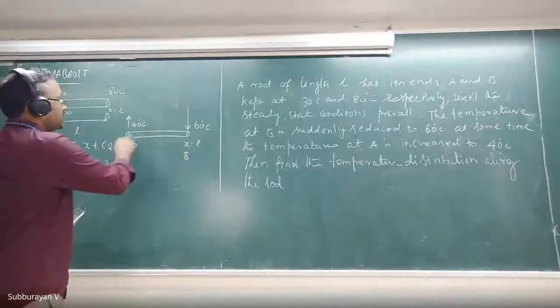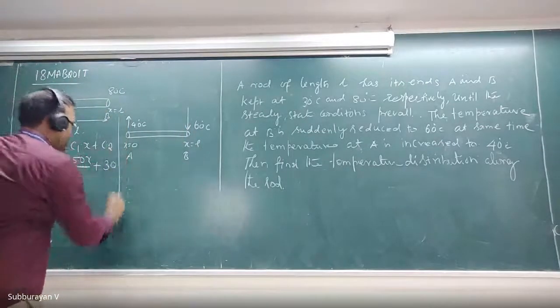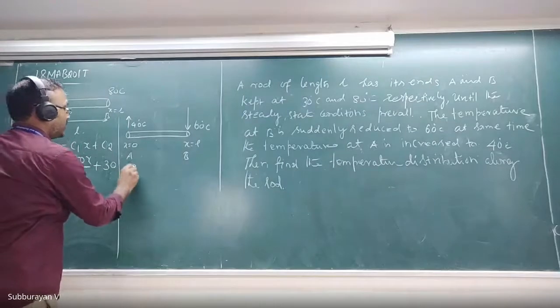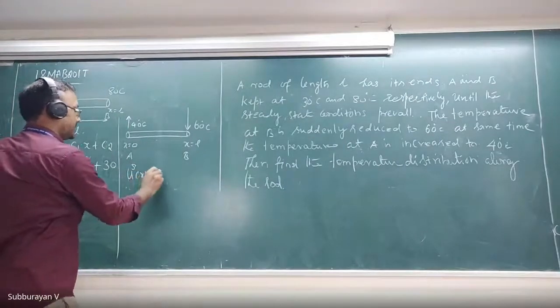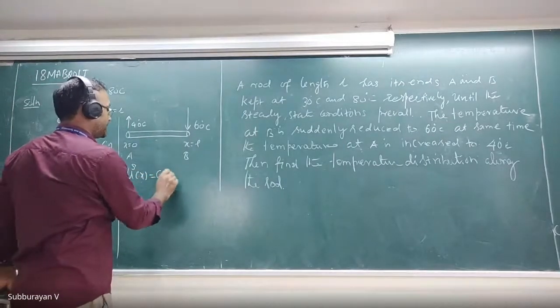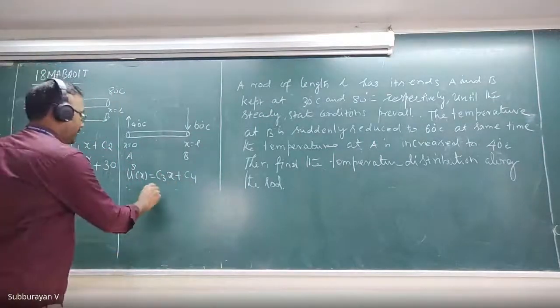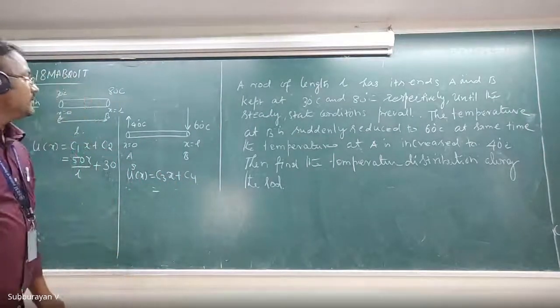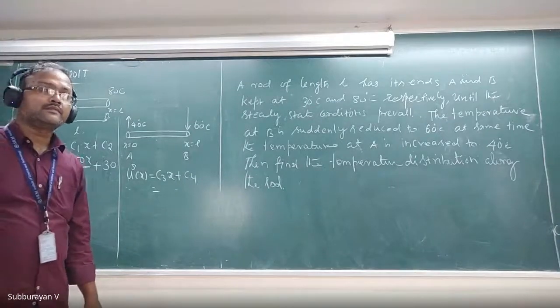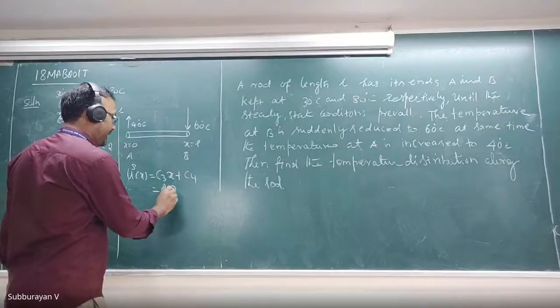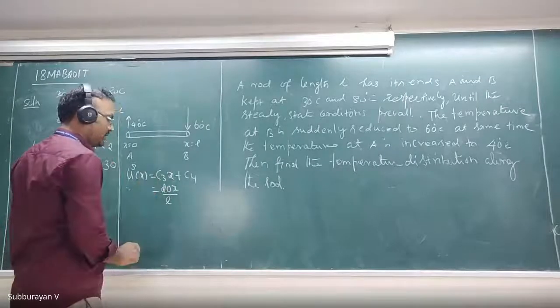Now with these two boundary conditions, what is your U_s of x? This is C3 x plus C4. Now tell me what is this? 20x divided by L plus 40.